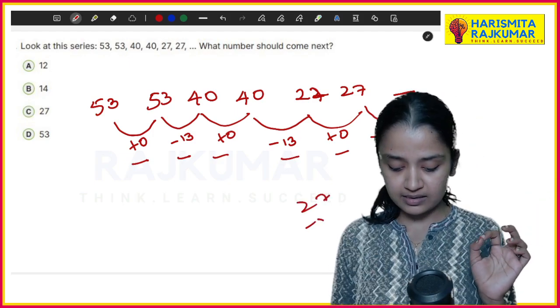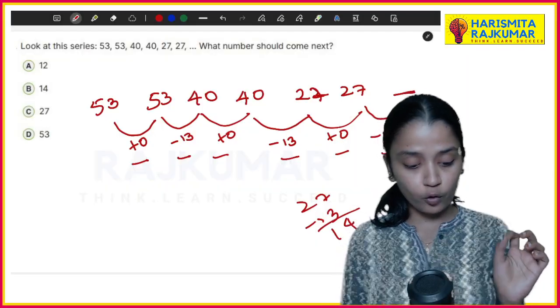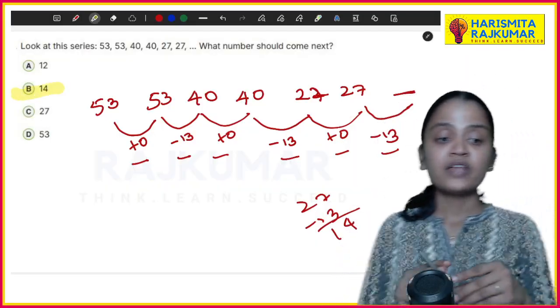What is 27 minus 13? Which is nothing but 14. So 14 is your right answer.